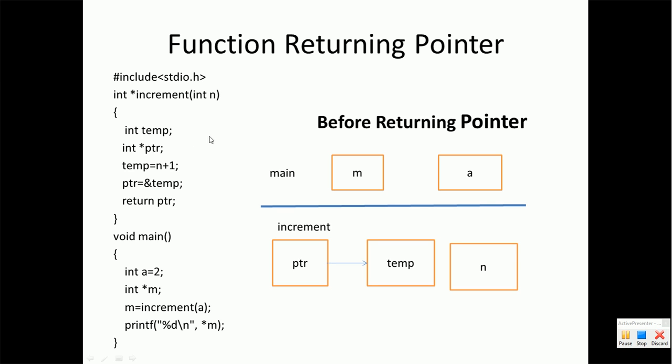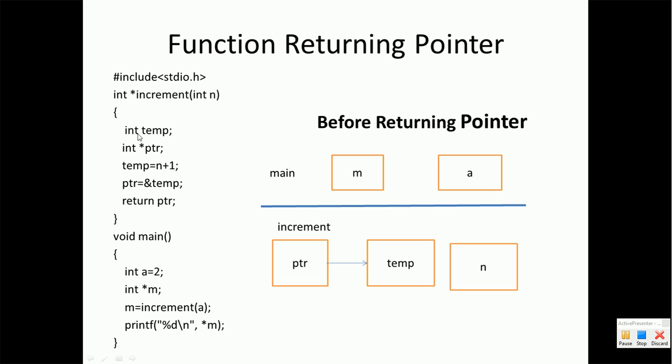Now, function returning pointer. What is the meaning of function returning pointer? It means we are returning a pointer from the function. So what will happen when we return a pointer from the function? This can be understood through this program which has been written here.